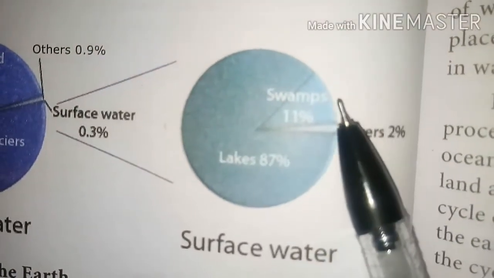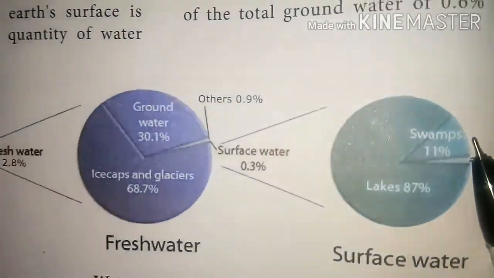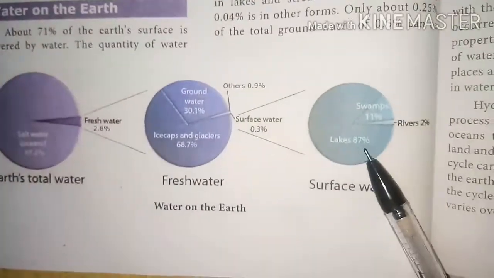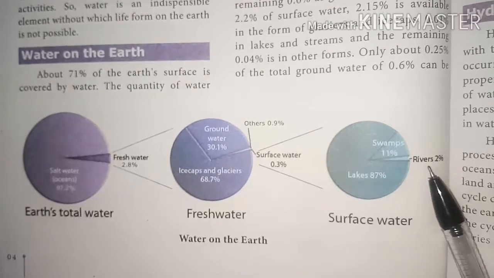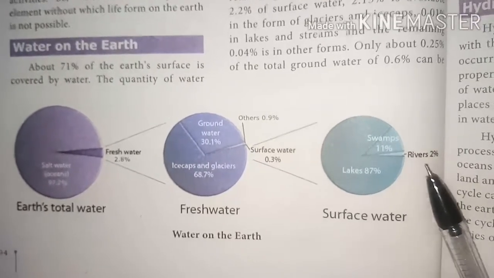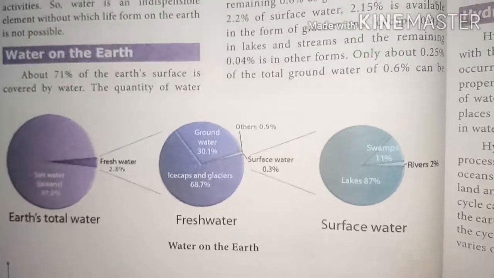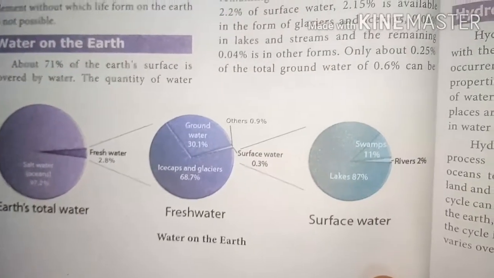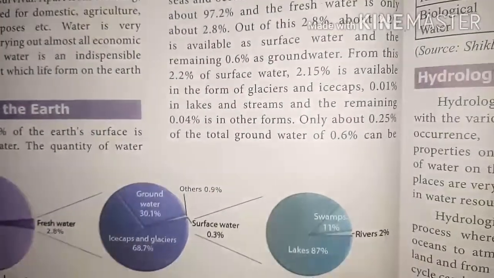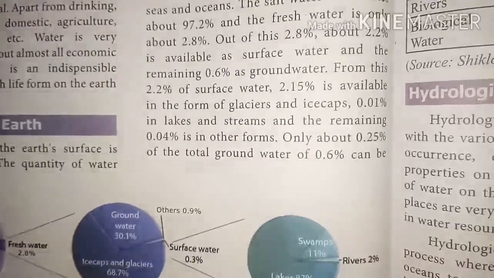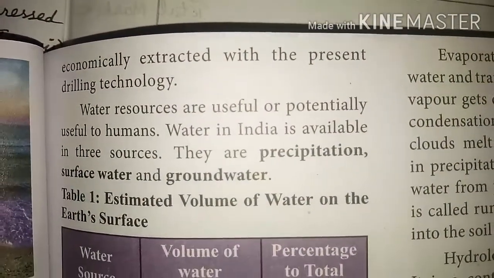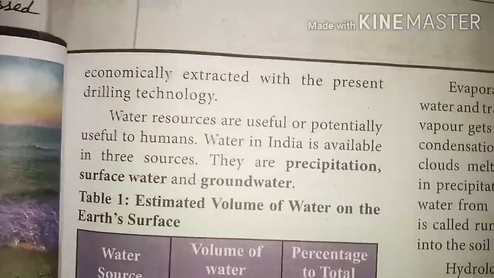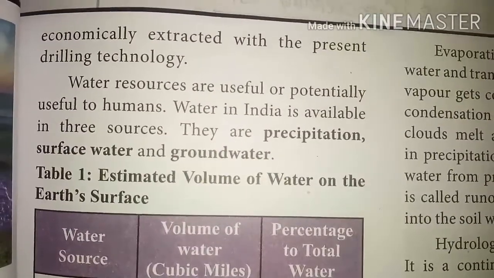Swamps is a ஈர நிலப்பகுதி, and lakes 87% and swamps 11%. The remaining 2% is rivers. So only about 0.25% of the total groundwater of 0.6% can be economically extracted with the present drilling technology. So water resources are useful or potentially useful to humans.